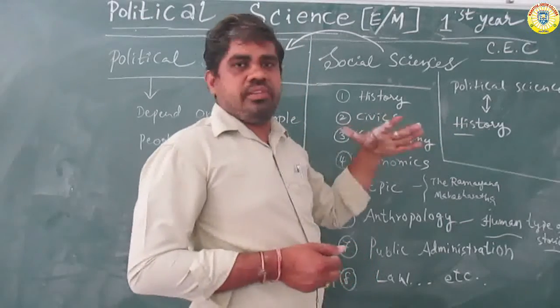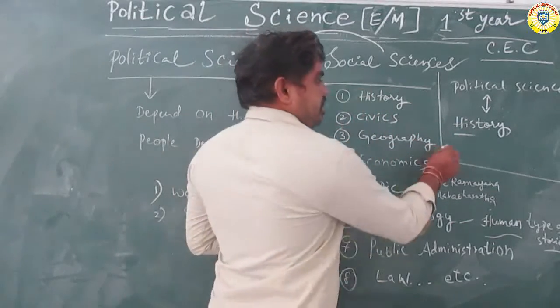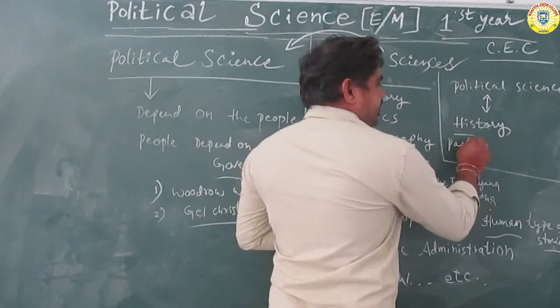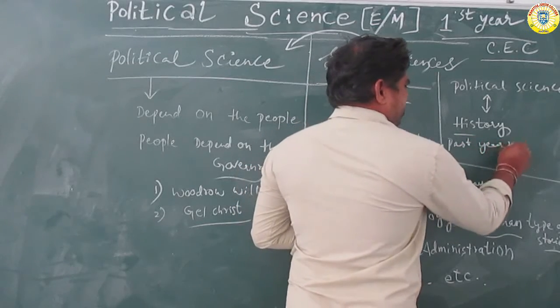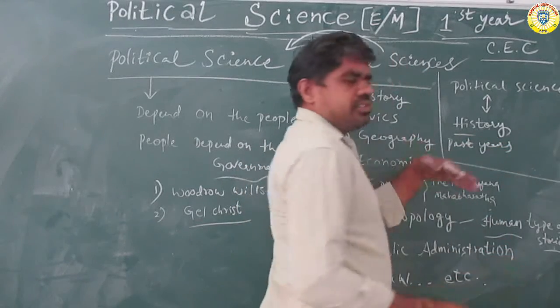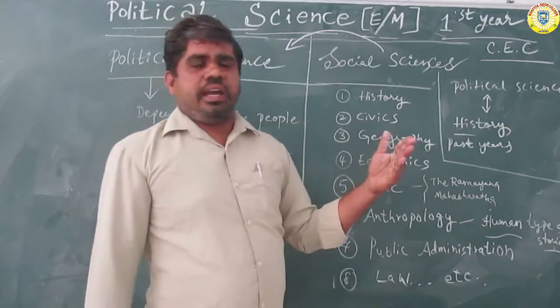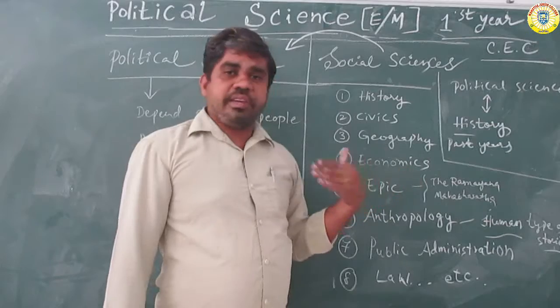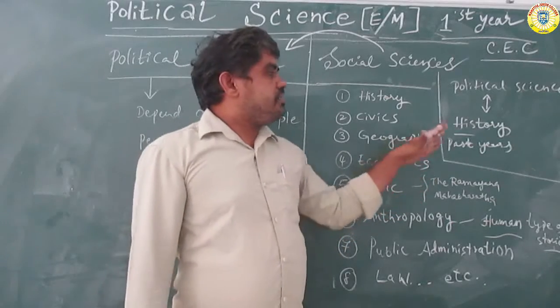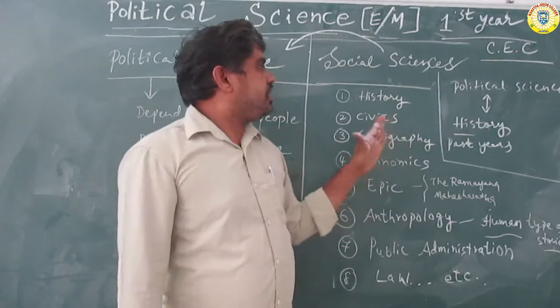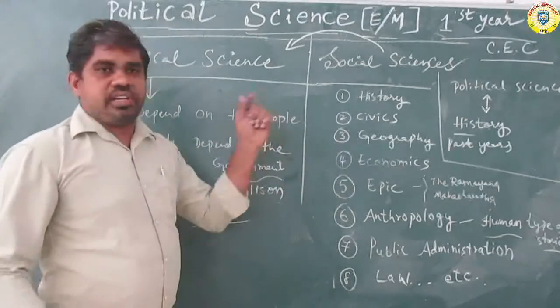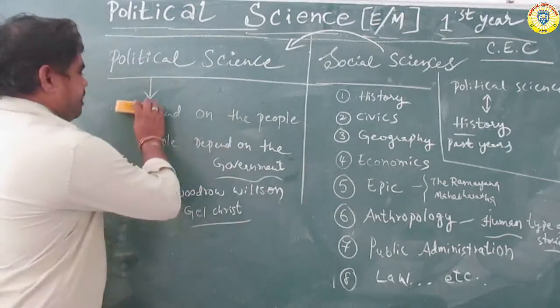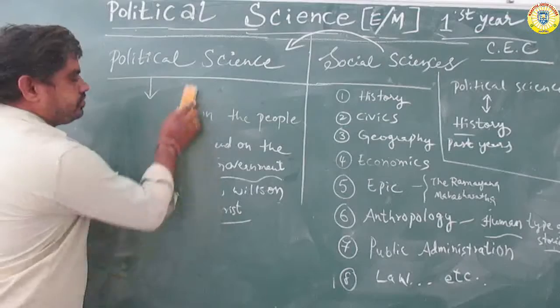History means the past years, and its importance is in comparing them to last year and to 100 years back, to see how India and other countries developed. So this is called main history. The relation between history and political science is totally different.